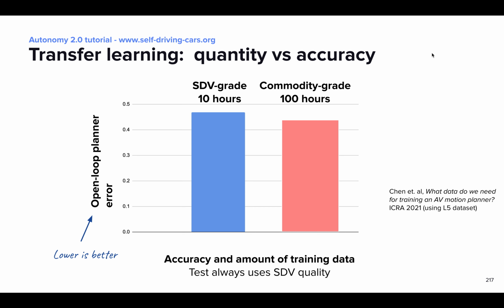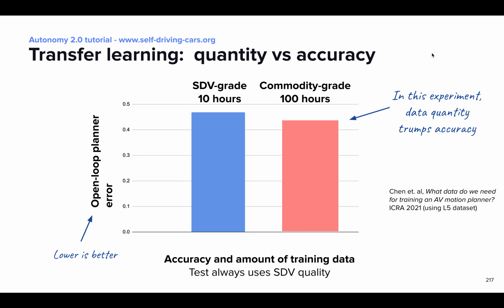This is work we published this year at ICRA, where we took an ML planner that at test time always uses HD sensors providing accurate perception, but it is trained on data with lower perception accuracy, which is what you would get from more scalable commodity sensors. An interesting takeaway is that at test time, the ML planner performs better when it is trained using 100 hours of sensor data with low quality perception compared to when it is trained on 10 hours of highly accurate perception.